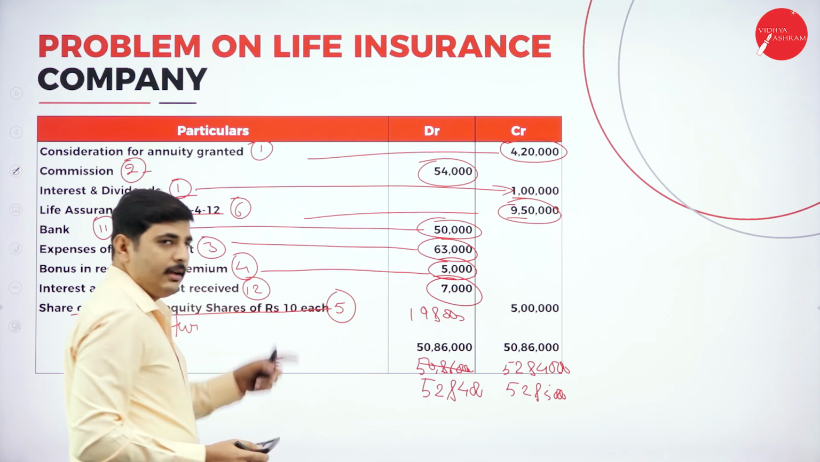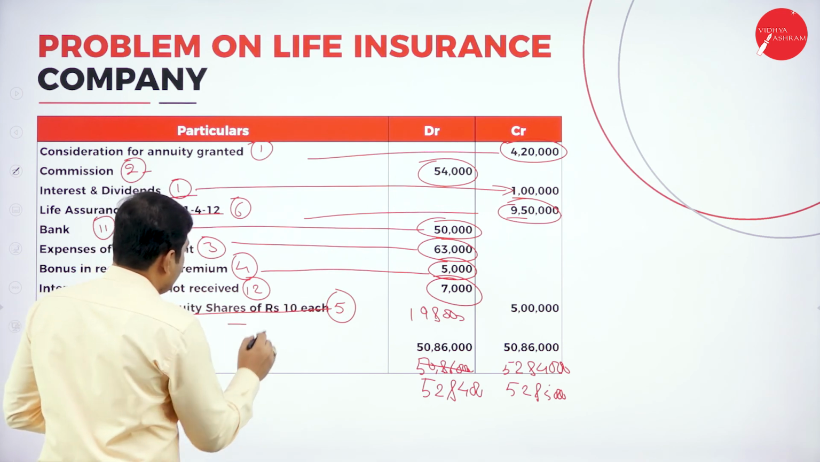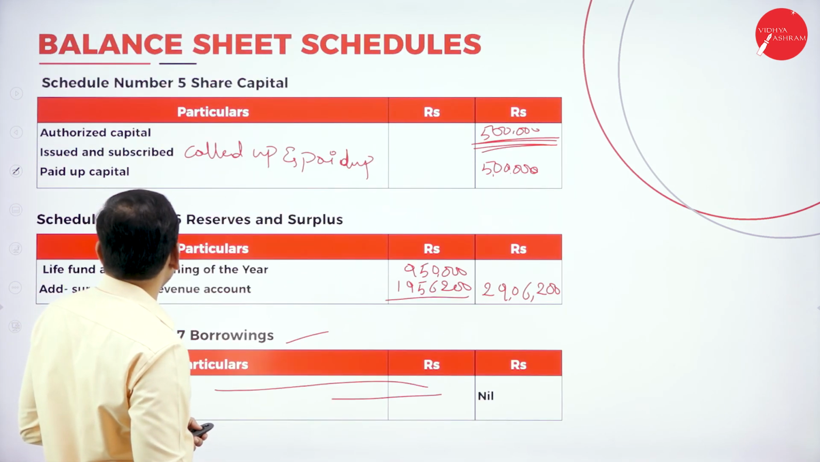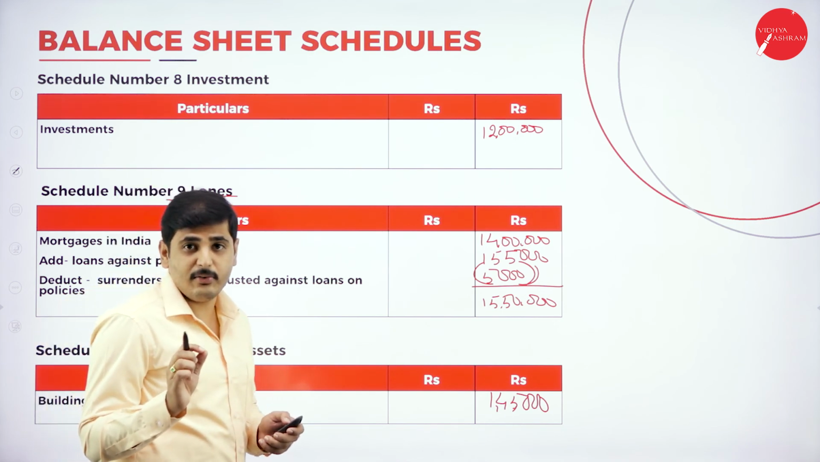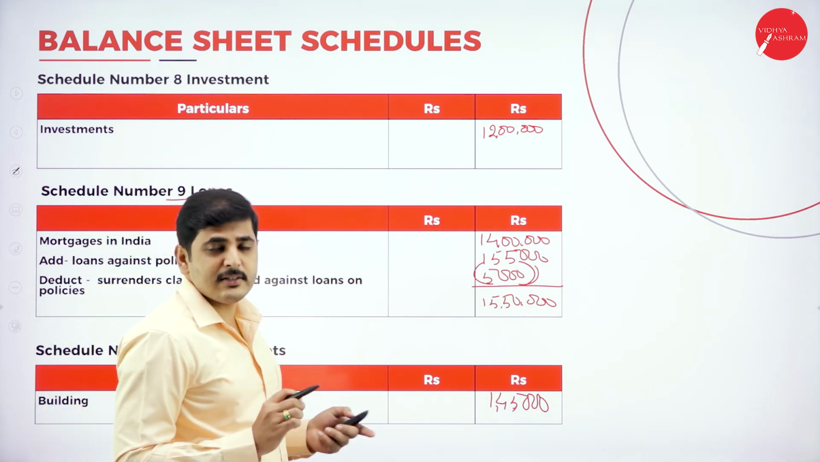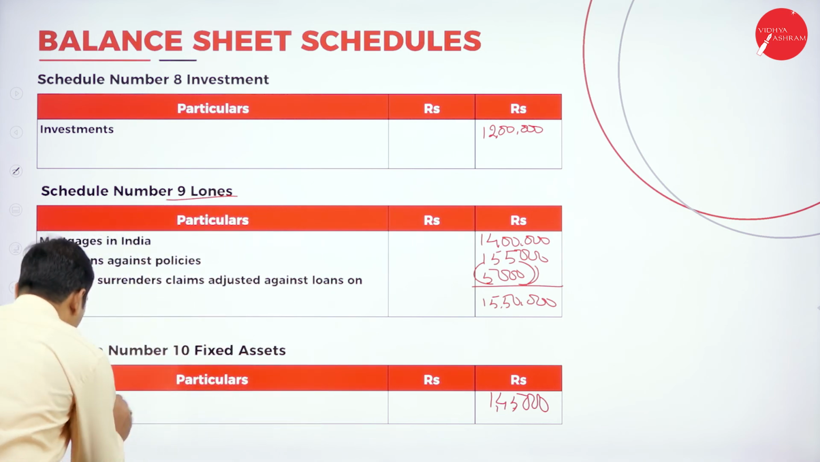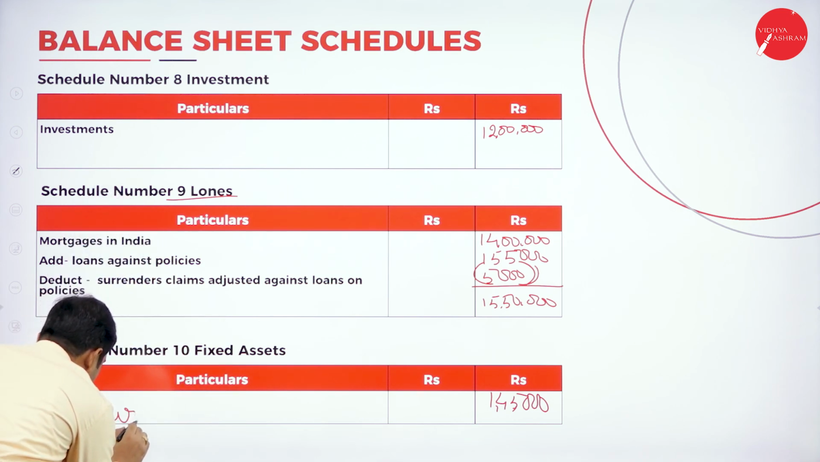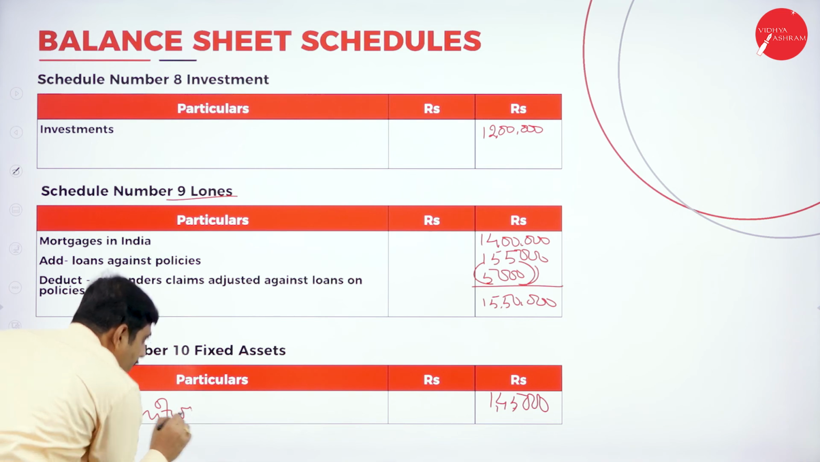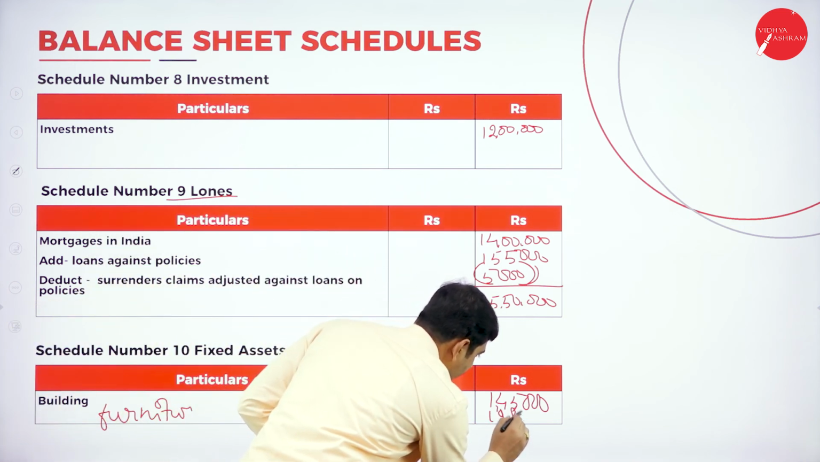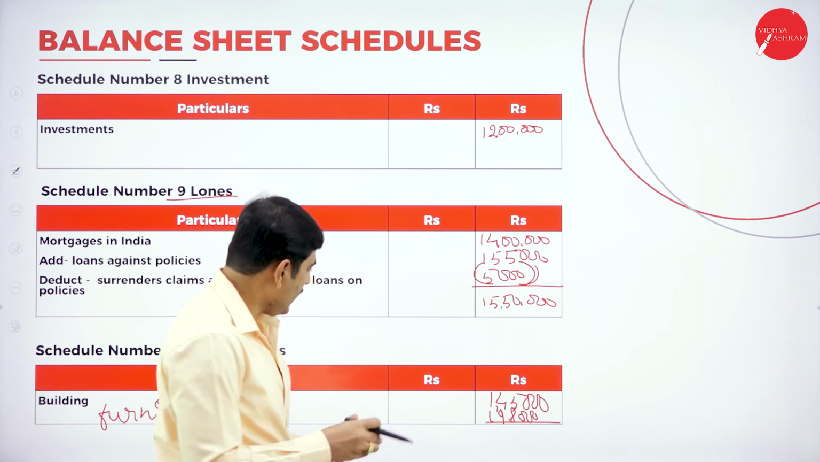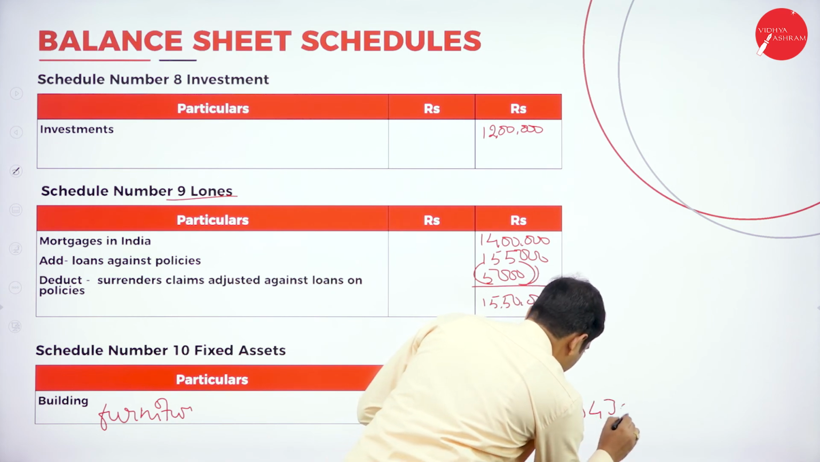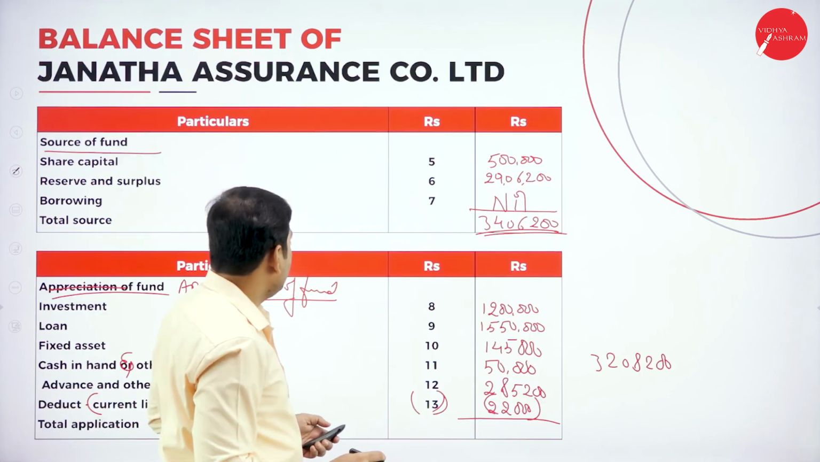This furniture, we can show in schedule number 10 as fixed assets. So let's go to the fixed assets and add this amount. Before doing the problem, please check whether the trial balance is tallied or not. If you have any difference, we can add one more amount as furniture. So it is 1,98,000 plus 1,45,000. The total amount is 3,43,000.